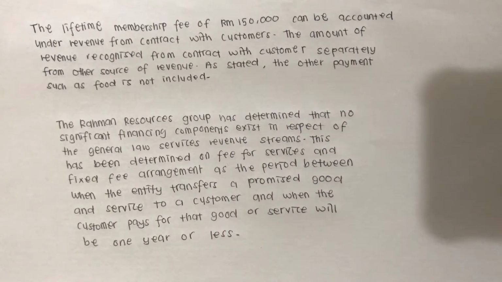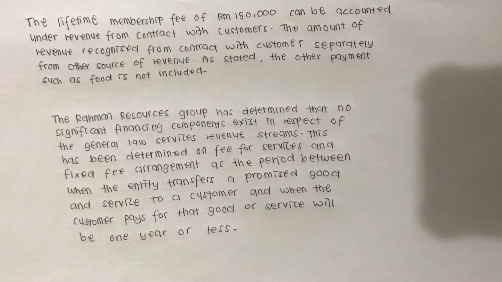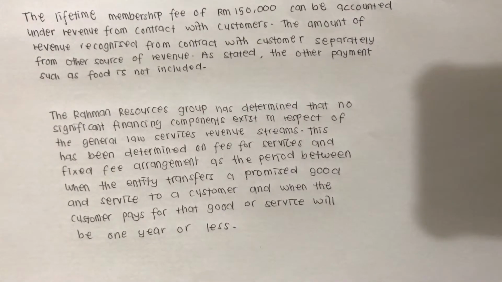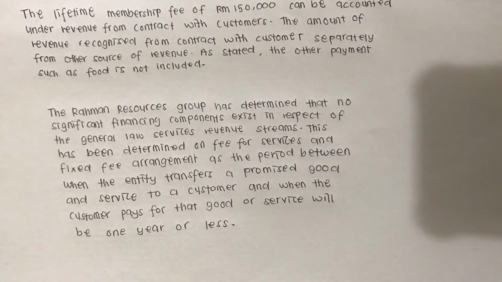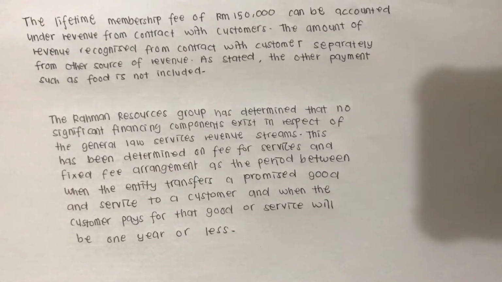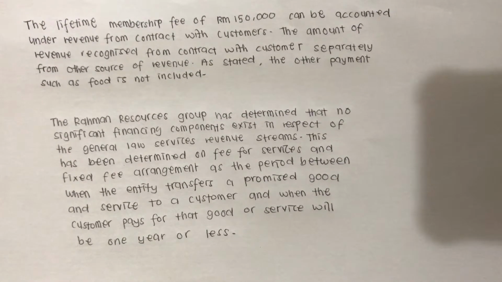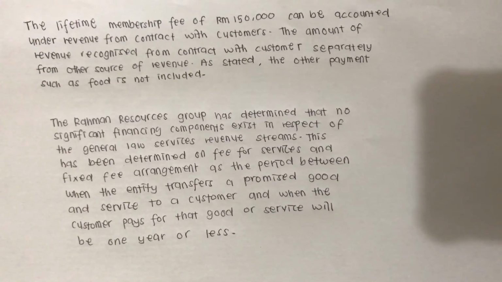The Rahman Resources Group has determined that no significant financing component exists in respect of the general law service revenue streams. This has been determined on fee for service and fixed fee arrangement as the period between when the entity transfers a promised good or service to a customer and when the customer pays for that good or service will be 1 year or less.